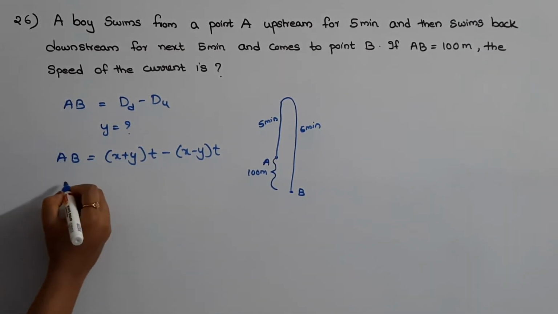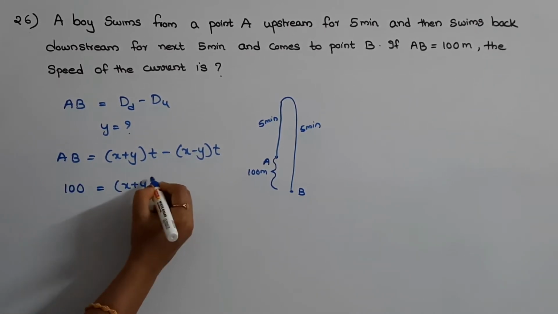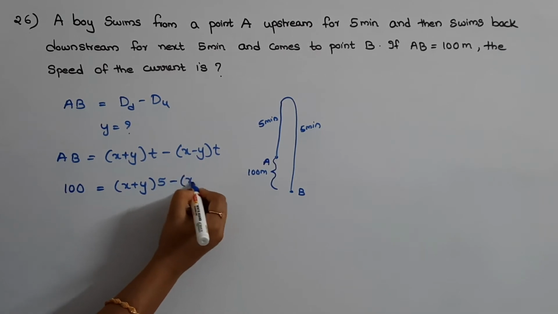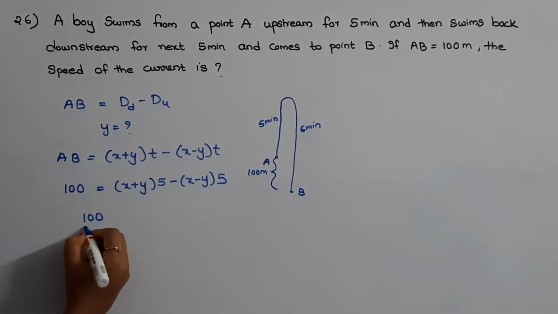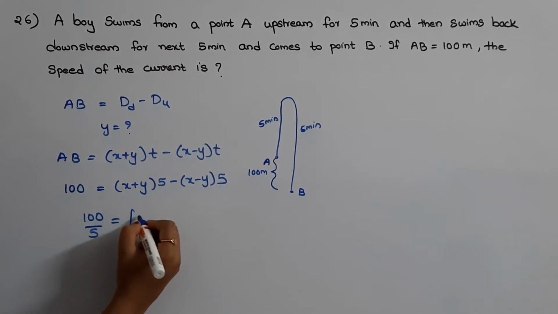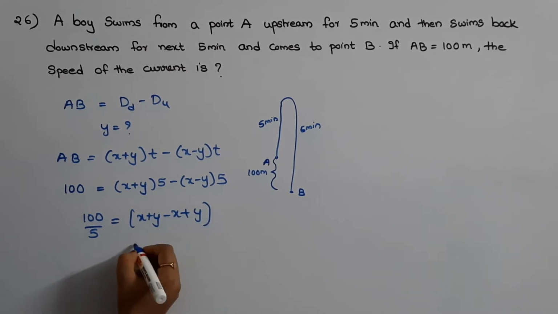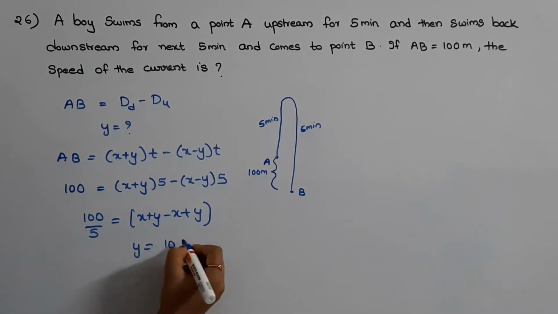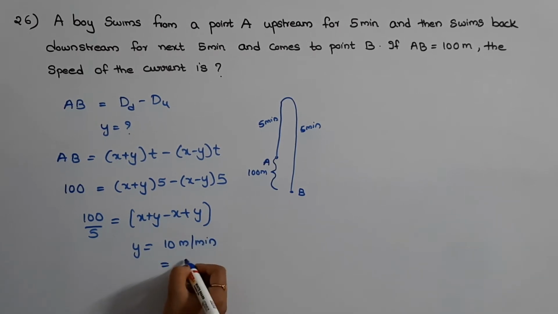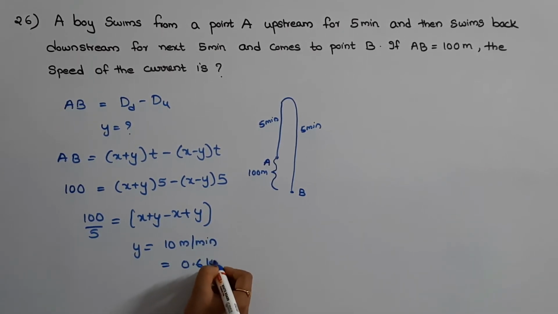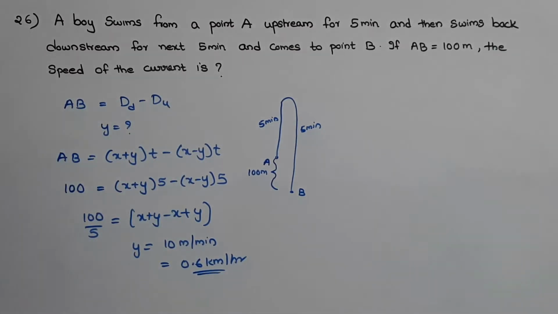AB is equal to 100, that is equal to (x plus y) into 5 minus (x minus y) into 5, or we can write it as 100 by 5 is equal to (x plus y) minus (x minus y), that is y value is equal to 10 meter per minute, or we can write it as 0.6 km per hour. So this is the speed of the current.